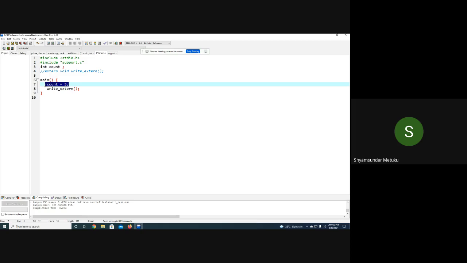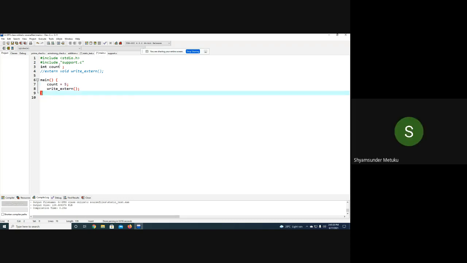This count equal to 5, is it a global or local? You tell me. So now it's local. Local, sir. There is no local declaration, no. Did I declare anything like int count is equal to 5 inside the main? No, so still it is a global only. I am accessing the global variable inside the main, isn't it? Yes, sir. So that is a general common mistake you do in the examination also. Just because the count is visible inside the main, don't think it is a local. As long as I don't do any declaration inside the main, it is still global only, isn't it? Yes or no? Yes, sir.